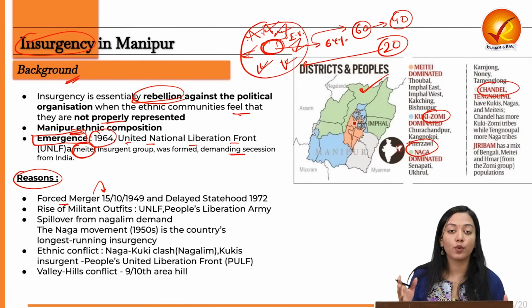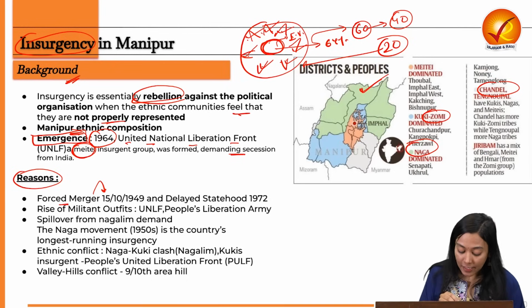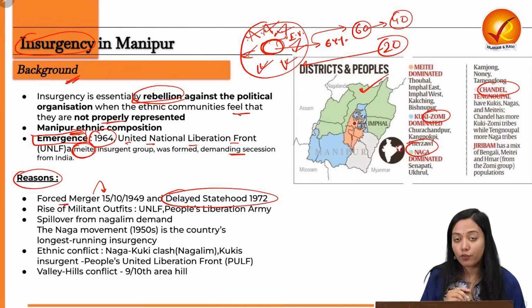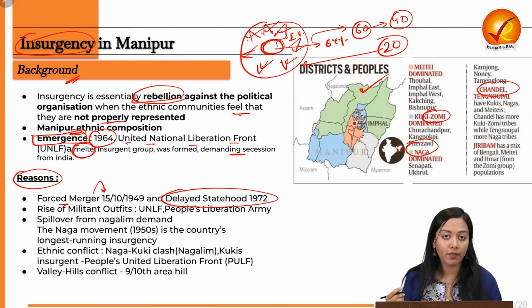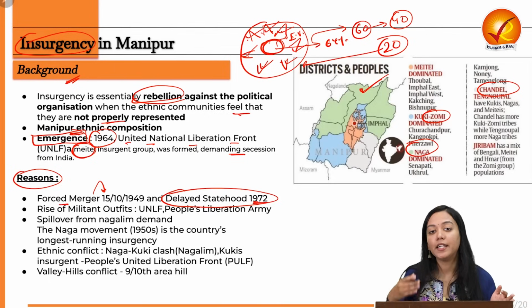It was considered a union territory. It was not given autonomy, therefore development was further compromised. And their final statehood was also delayed for a long period of time, for more than 25 years. They finally got statehood in the year 1972.